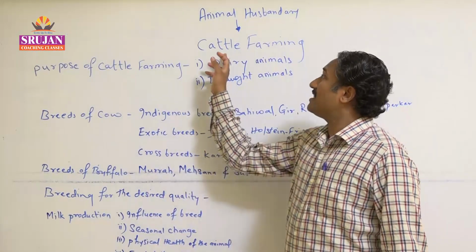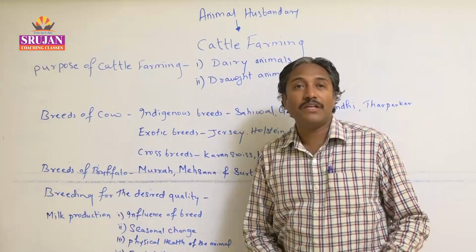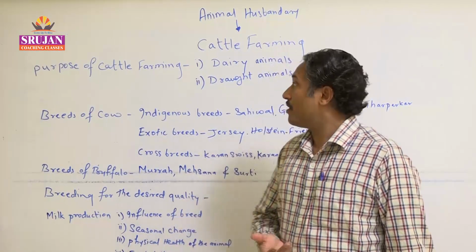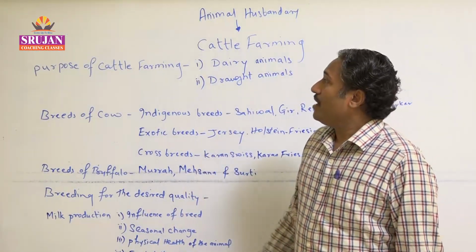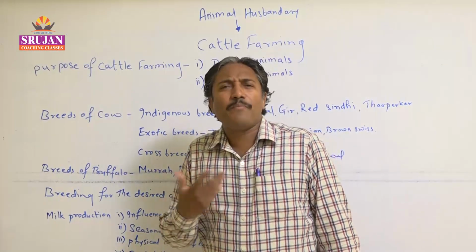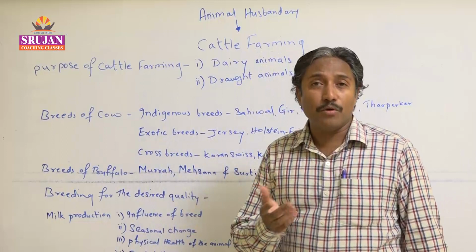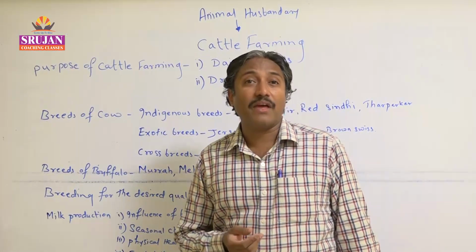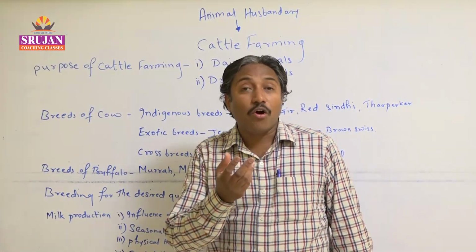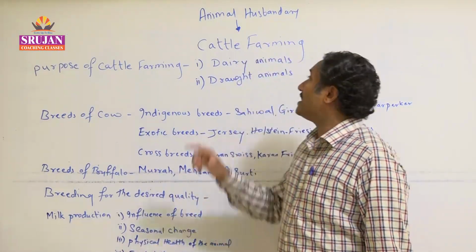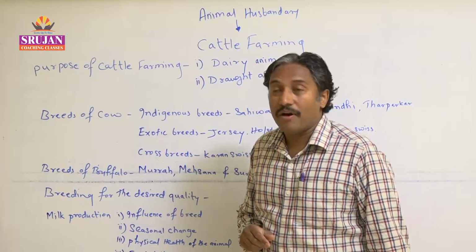Now in this case, first is cattle farming. We have already seen what exactly cattle farming is and how it is carried out. Now in cattle farming, first we'll know what types of cattle are considered. You know it very well: cows are there, buffaloes are there, goats are there, sheep are there, camels are there, then some horses are there. These are the animals considered under the heading known as cattle farming.